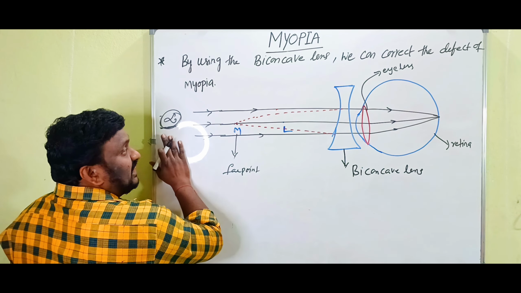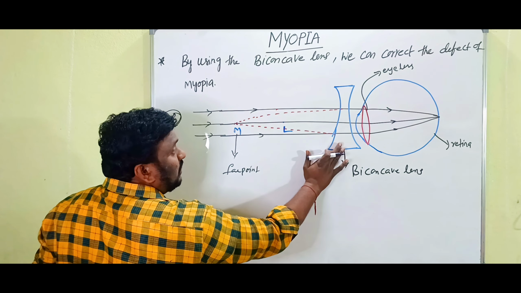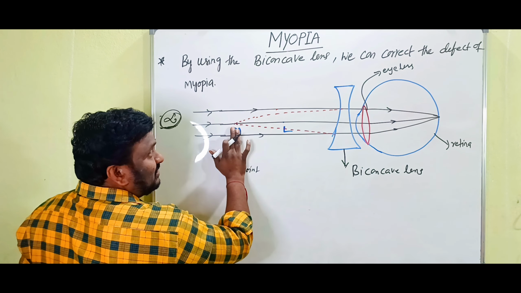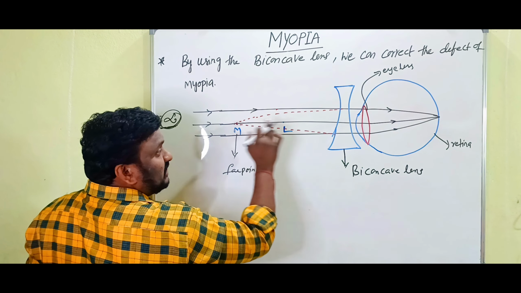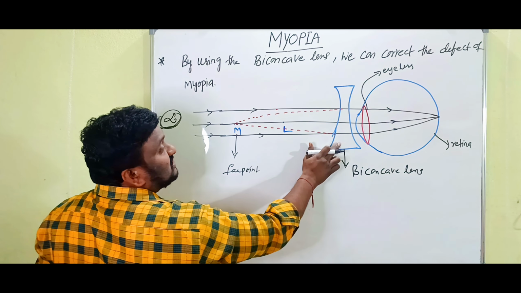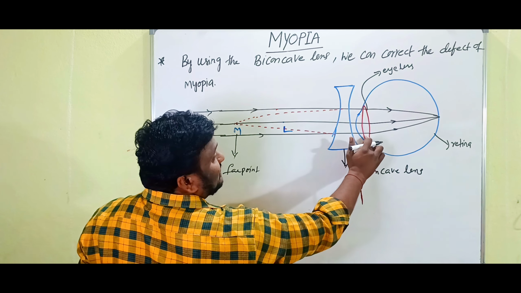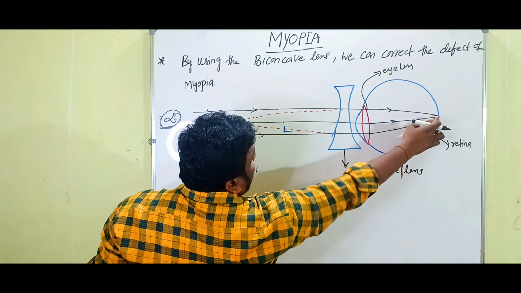When the object is at infinity, biconcave lens forms the image at far point, clear. This image of the concave lens acts as the object for eye lens, then it can form the image on the retina.